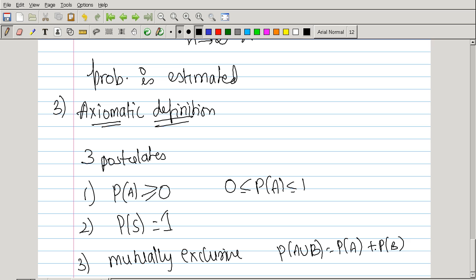These are the three postulates or axioms, and using these three axioms we'll define probability theory, or we'll define what probability is. But in order to define probability using three axioms, we should know the basics, or the fundamentals, of set theory. Okay.